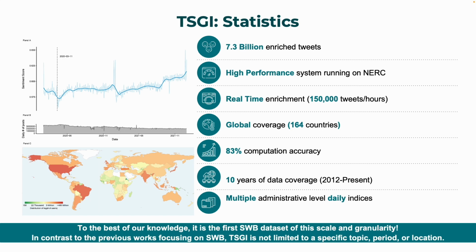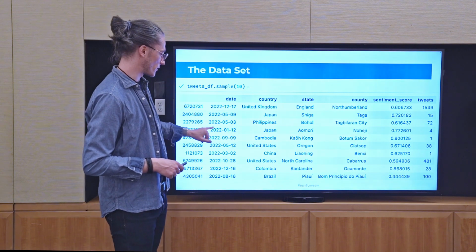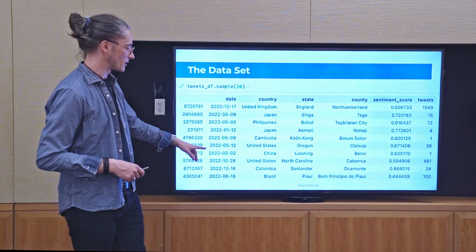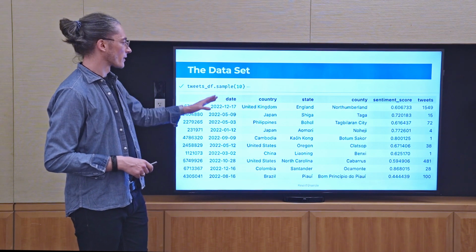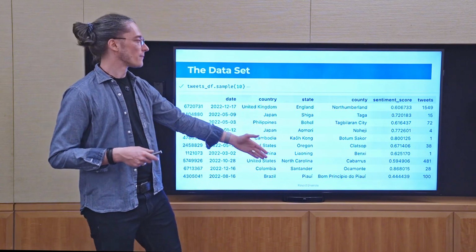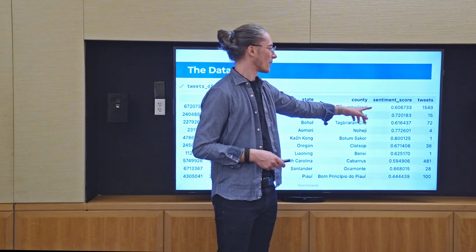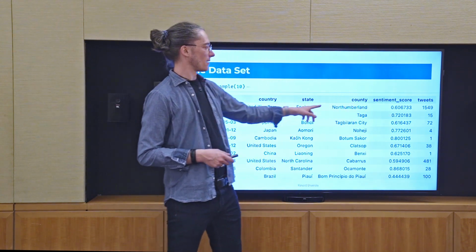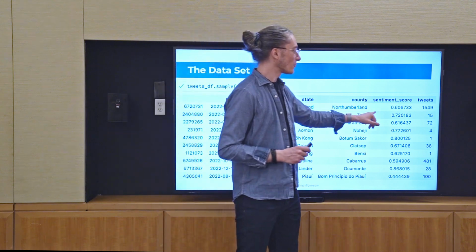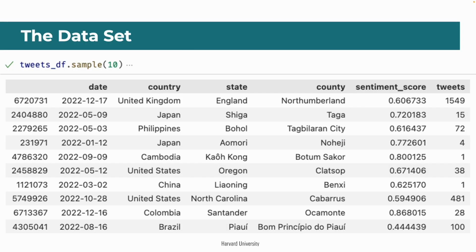Now, how does it look? Well, basically you load the data, you download it, and it looks like this. We have a date here. This is just a random sample of the entire data set; I think the data set I loaded here was 2022, so that's why they're all from 2022, but with various dates here. We have country, state, and county, so our spatial resolution. Then we have a sentiment score. This is the average of all the tweets that were recorded that day in this county. And we have a number of the tweets here. So this is 1,500 tweets in this instance, but you see this varies drastically.